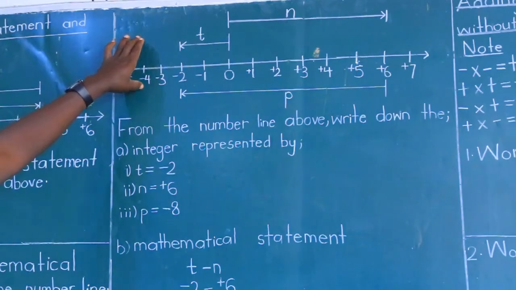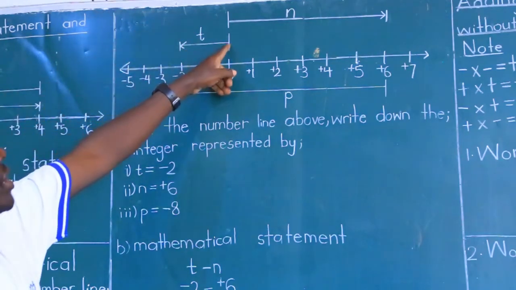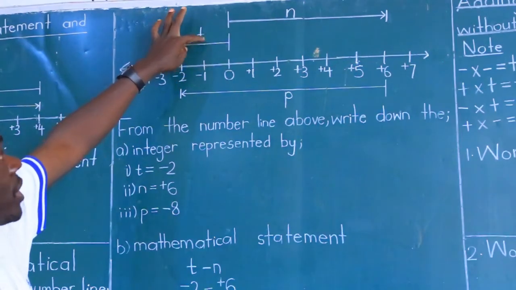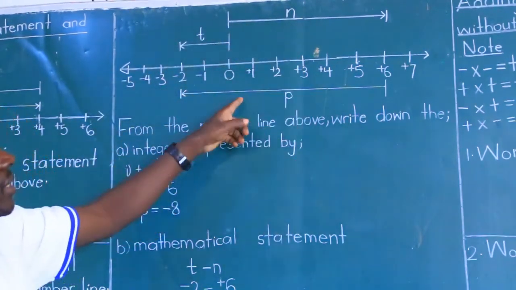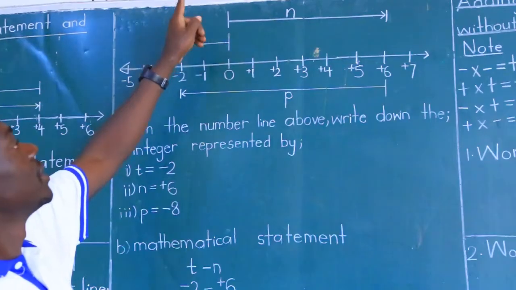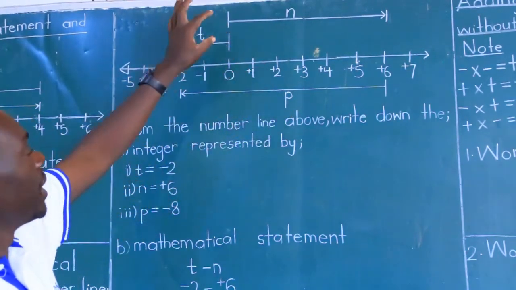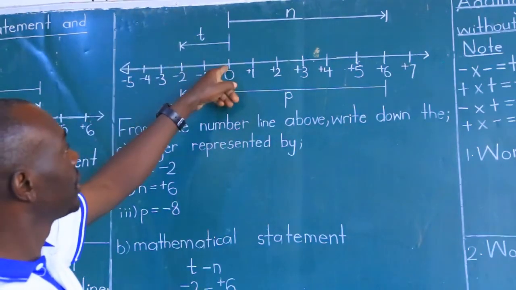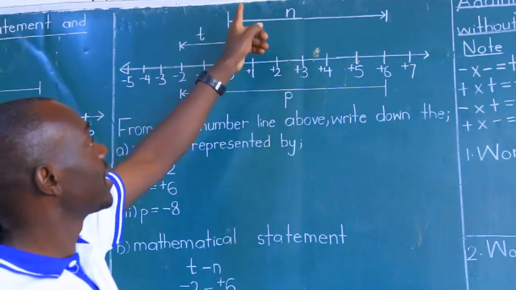Now, you are going to study. I said the immediate one on a number line that's near is the first one. The second is the topmost one. The third is the answer arrow. So the order is T, N, P. But now we note that integer T starts from 0 and integer N does the same.